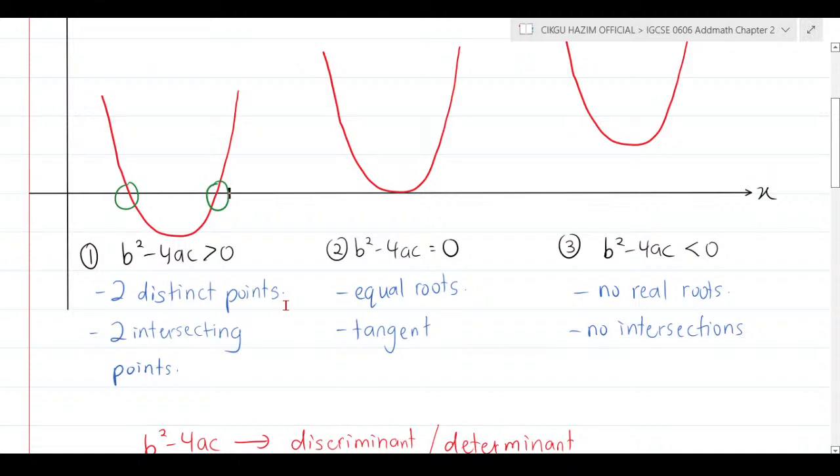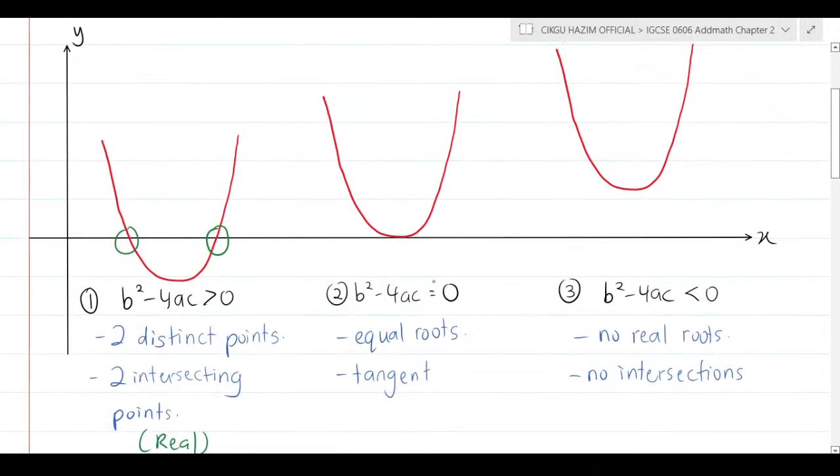It's still going to be real, all right? Or they're going to call it two intersecting points. So the keywords here are real, distinct points, distinctive, or another kind of word that has the same meaning as distinct or different. So that is the first type of roots.